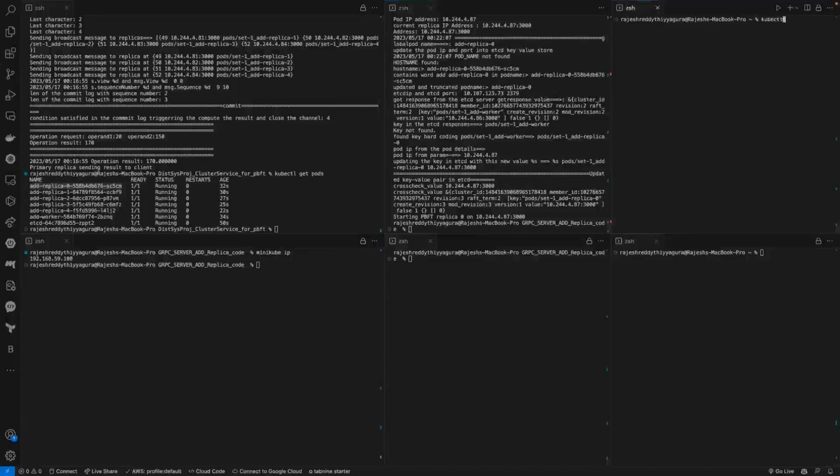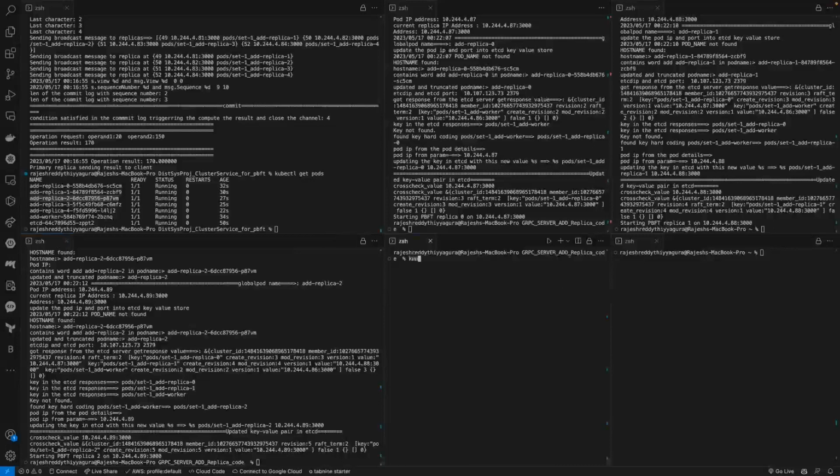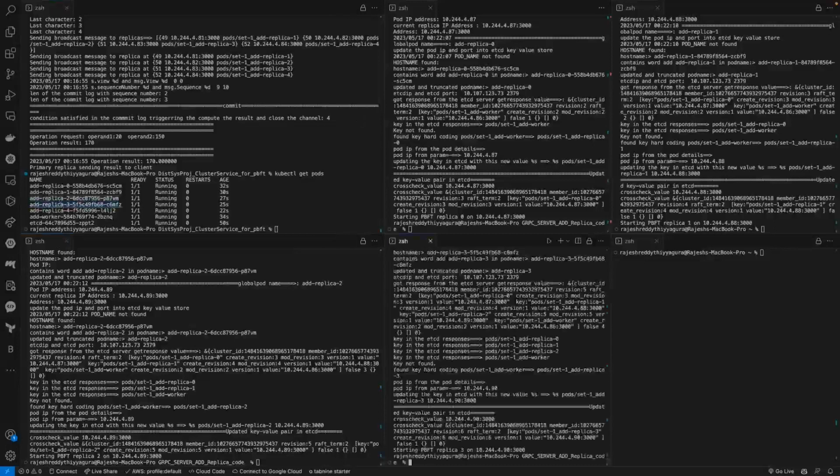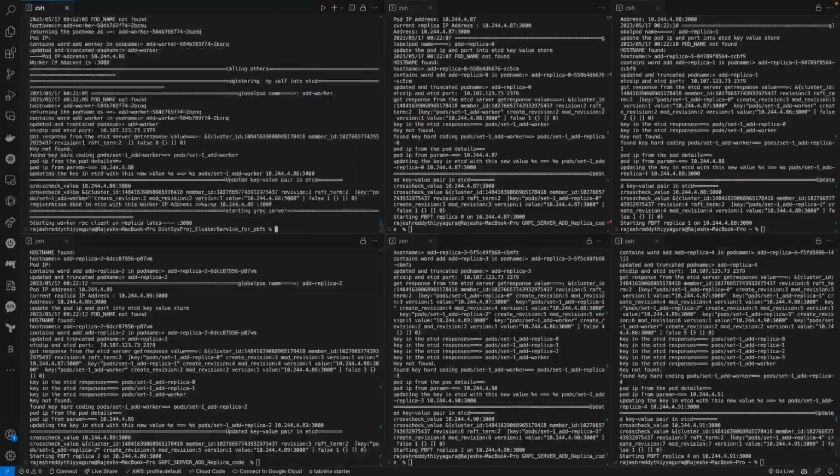In a similar fashion, I'm going to show you the replica 1 logs, the replica 2 logs, replica 3 logs, and the worker logs, where the request is being accepted and passed to the primary replica. You can see all the pods are deployed and successfully running, and they are accepting requests.